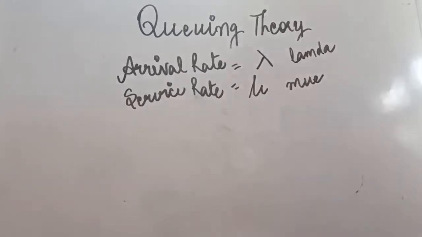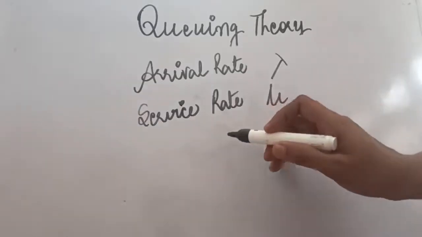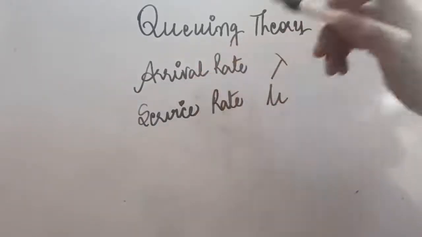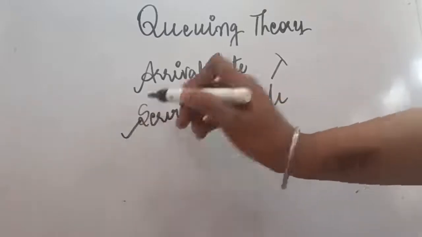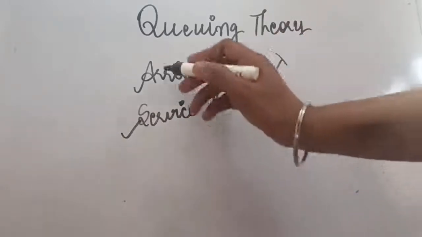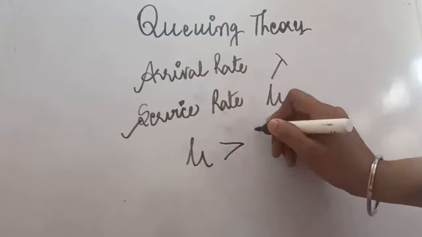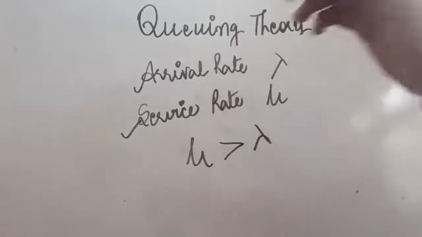So first of all, I'll start with the basic formulas. Now you must all remember this point also, that arrival rate will always follow Poisson distribution and service rate will follow exponential distribution. So this line you will see in every question. One more thing is there, that the service rate should always be greater than the arrival rate lambda.